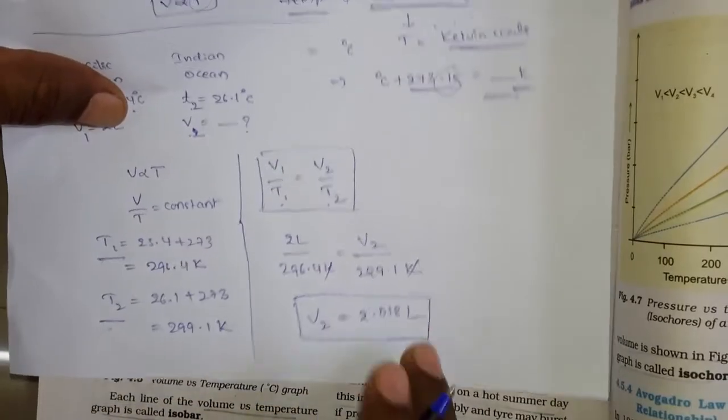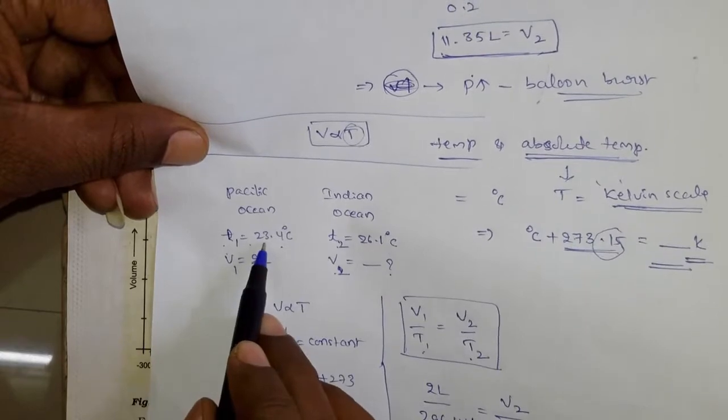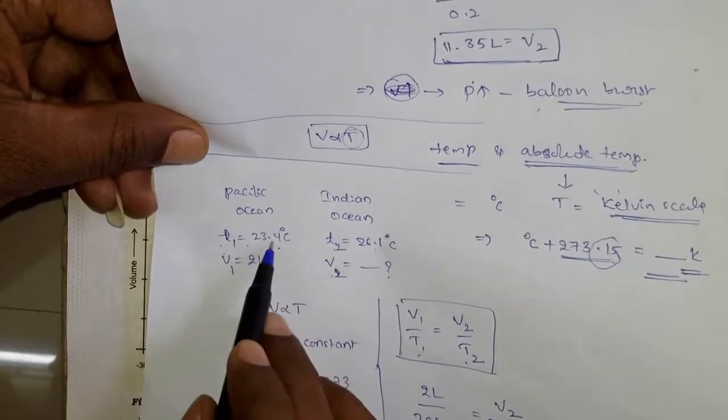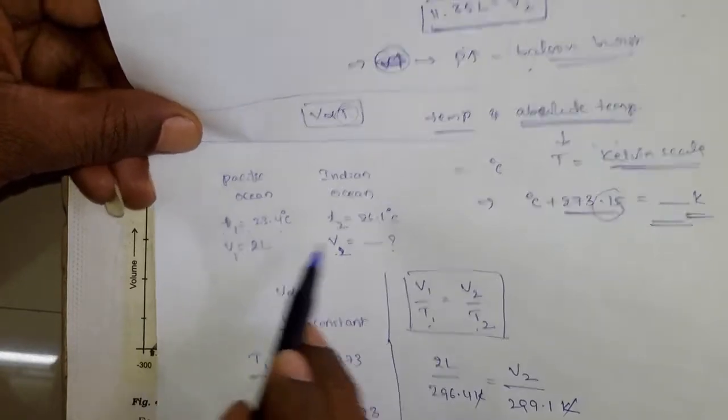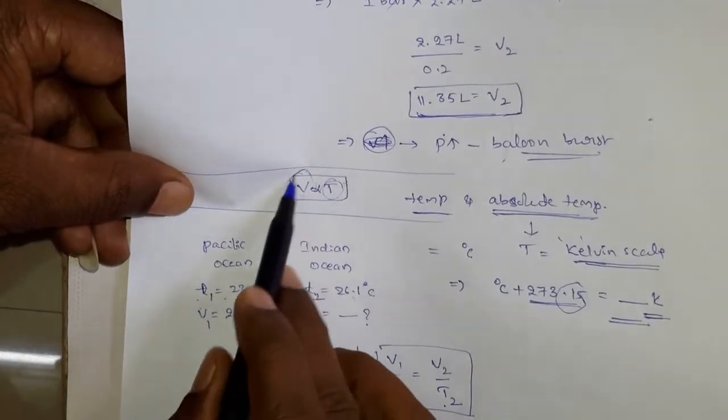So this is the volume that is there in the balloon, okay. So from the Pacific Ocean to the Indian Ocean, what happened to the temperature? The temperature is increased. So what happens according to Charles law? When the temperature increases, obviously volume has to be increased, okay.